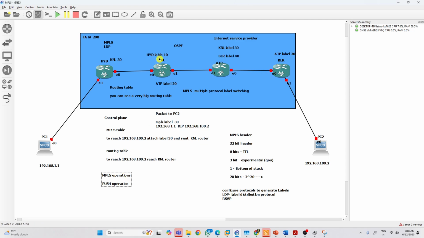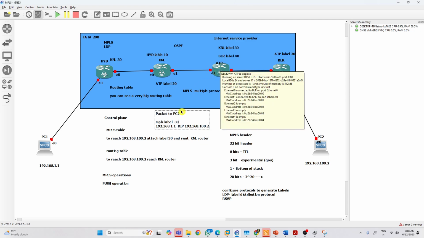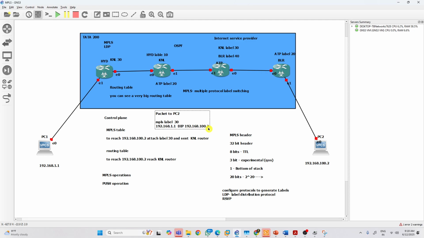As usual, the KNL router also has an MPLS table. There it is saying that to reach 100.2, attach the label, what? ATP label. Attach the label 20 and send to Anantapur. So here what is happening? It is swapping the labels, right? It receives the packet with label 30. Yes or no? The KNL router receives this information with label 30. Now after doing the MPLS forwarding lookup, it finds that we need to send the packet to the ATP router with label 20. It means it is replacing it with 20.